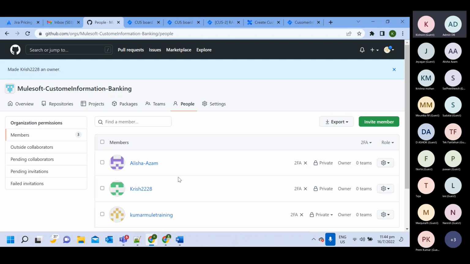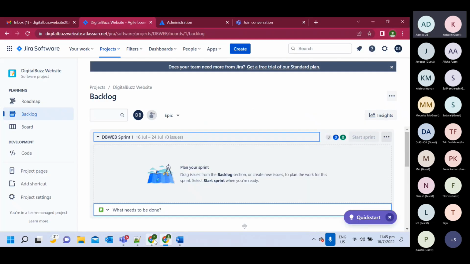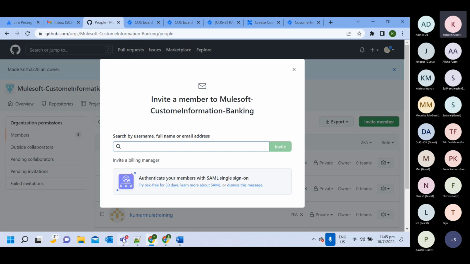Okay. So now Lisa and Chris, how will you give access to everyone? You will click on this invite member. You will put their mail ID, and at a time you will be able to select only one. Once you give their mail ID, one more person can give their mail ID. Just give your mail ID.